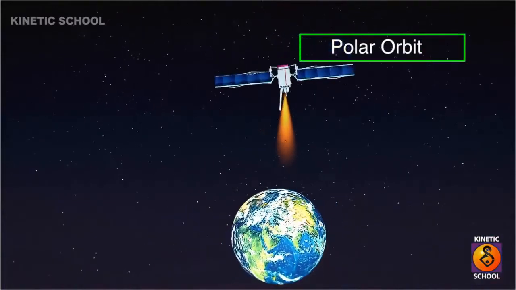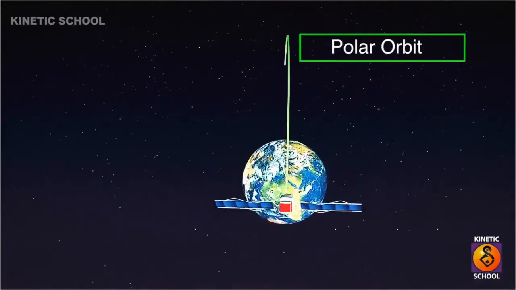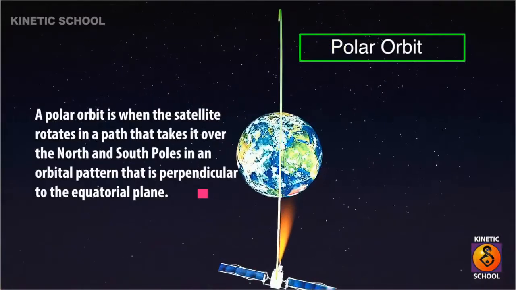Polar orbit. A polar orbit is when the satellite rotates in a path that takes it over the north and south poles in an orbital pattern that is perpendicular to the equatorial plane.